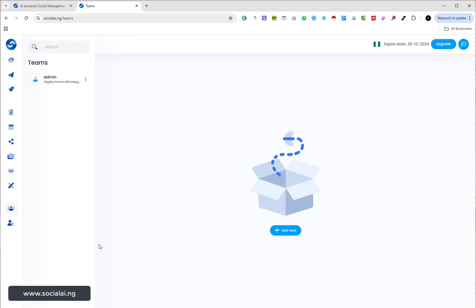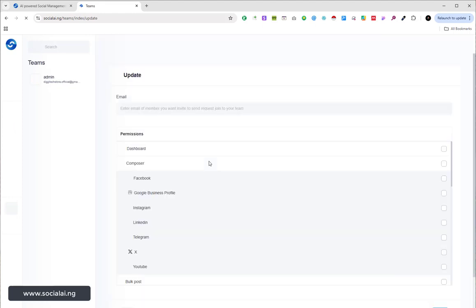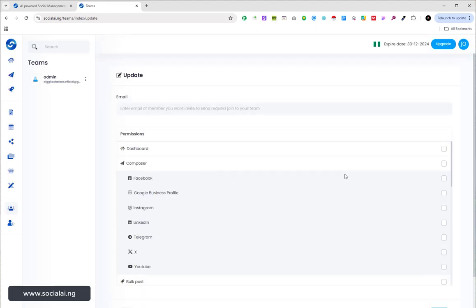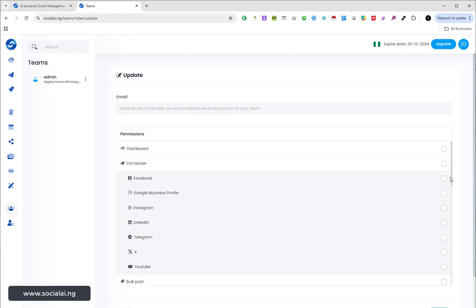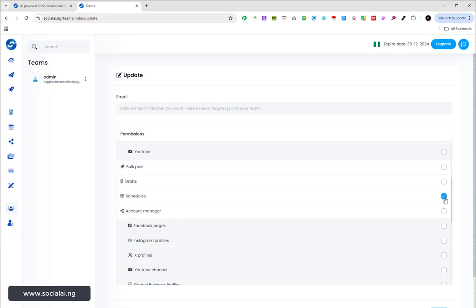Or let me say probably someone, you are the one actually working for a particular person. You just want the person to be able to see the post you are posting for him or her, right? So all you just need to do is to add the person to your team. So the person can control whatsoever you give the person access to from his or her side. Look at it. So you can select what to give the person access to, probably just to be able to view the schedules that you've made, right?